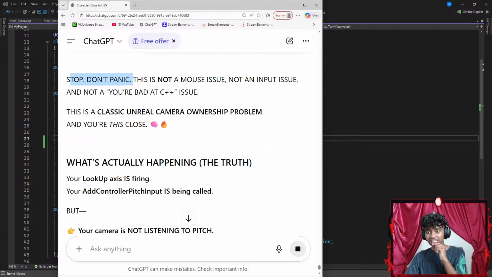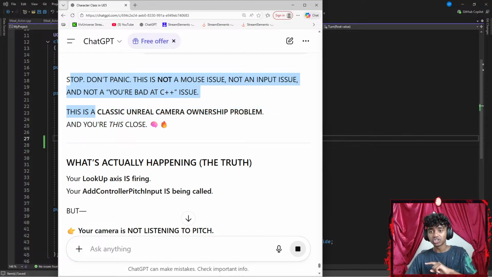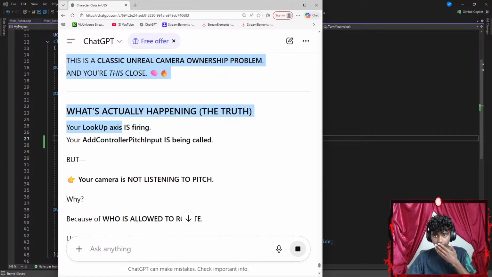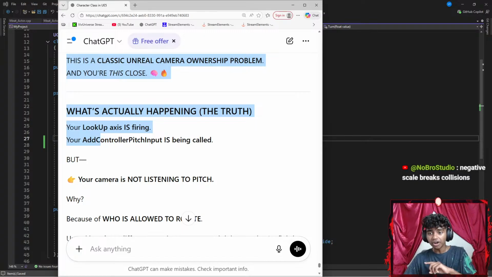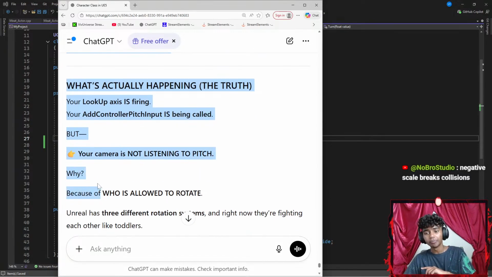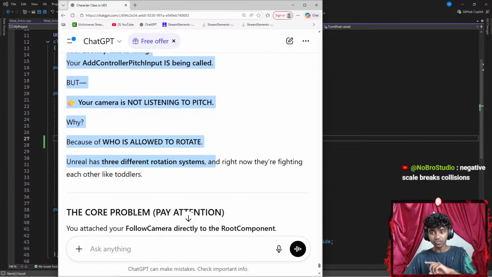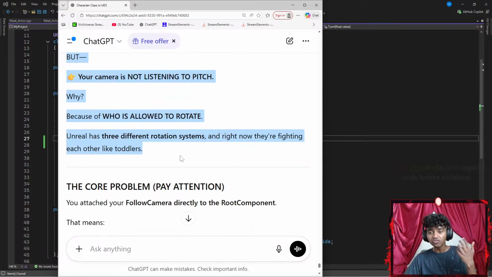Okay, stop, don't panic. This is not a mouse issue, it's not an input issue, and not a you're-bad-at-C++ issue. This is an Unreal camera ownership problem, okay? What's actually happening: your lookup axis is firing, your AddControllerPitchInput is being called, but your camera is not listening to pitch. Why? Because who is allowed to rotate? Unreal has three different rotating systems. Right now, they're fighting with each other.